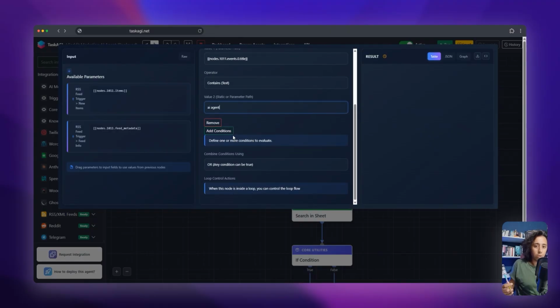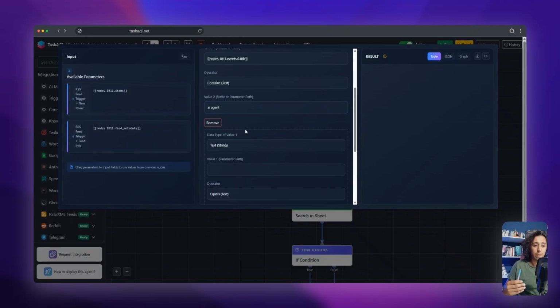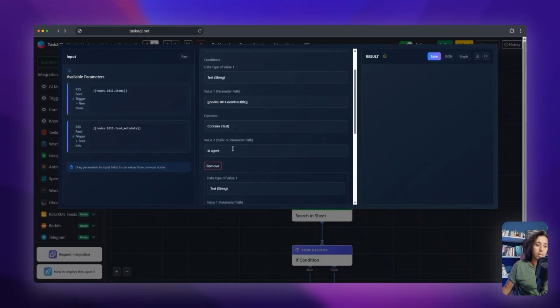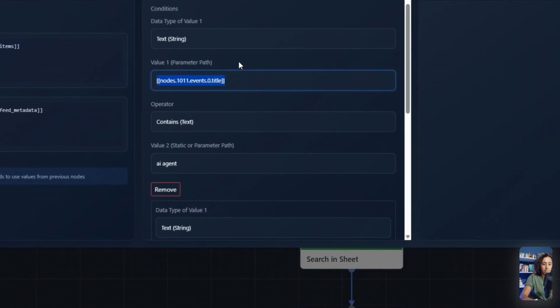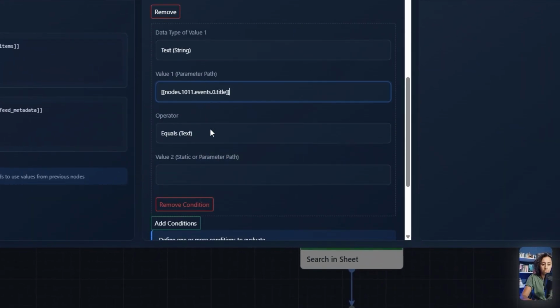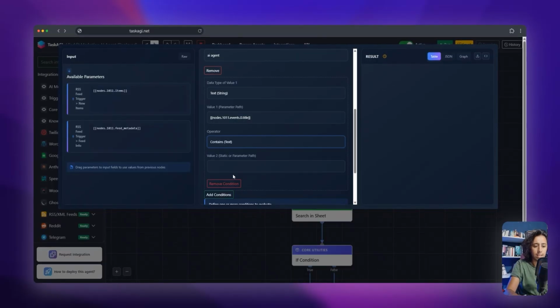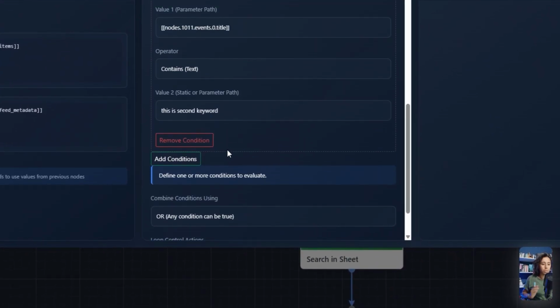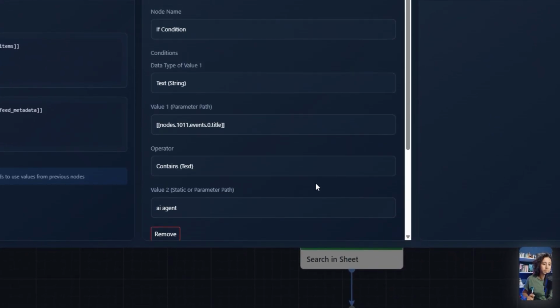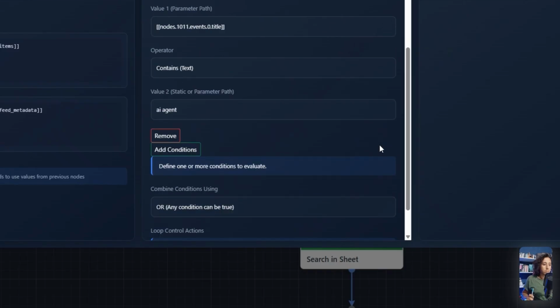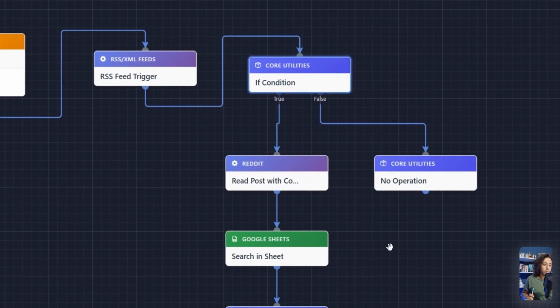If there are more keywords you want your agent to respond to, you could add another condition. Simply copy this value and put it over here, the operator, select contains, and this is going to be your second keyword. But for this agent, we don't need it, so I'm going to remove this. Let's click on apply and move on.